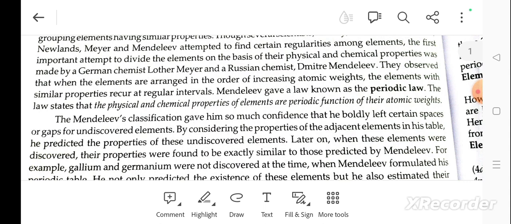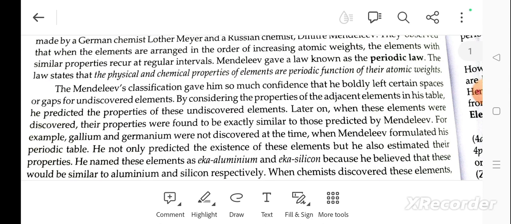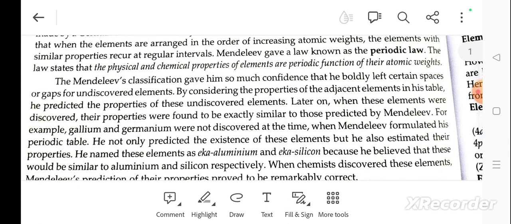They observed that when the elements are arranged in order of increasing atomic weight, elements with similar properties recur at regular intervals. Mendeleev gave a law known as the periodic law. The law states that physical and chemical properties of elements are periodic functions of their atomic weights. Mendeleev's classification gave him so much confidence that he boldly left certain spaces or gaps for undiscovered elements.